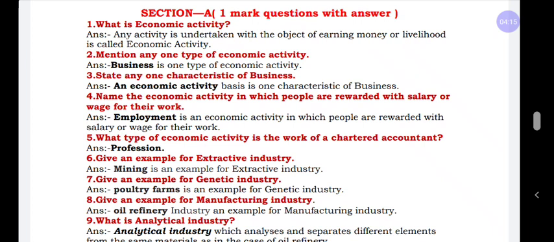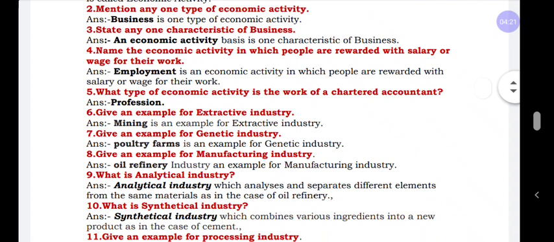Next, characteristics of business we'll learn in detail in the 4 marks. They have a question: name the economic activity in which people are rewarded with salary or wages for their work. That means, if you are working and get a reward called salary or wages, is it business, profession or employment?